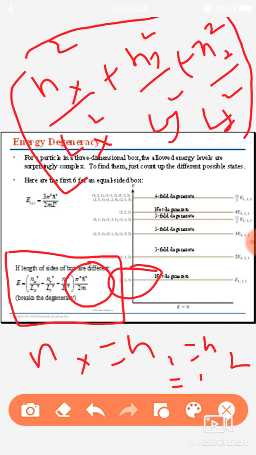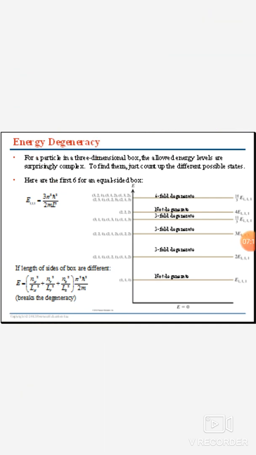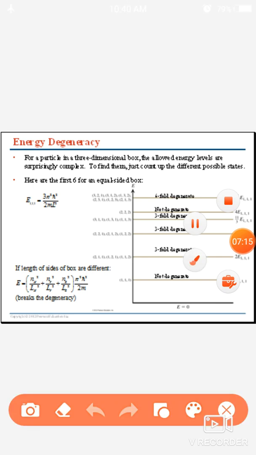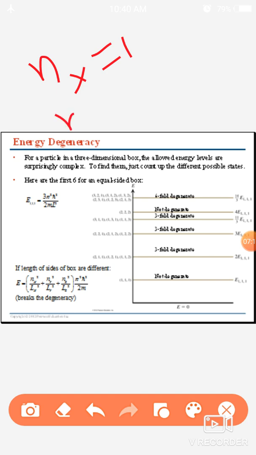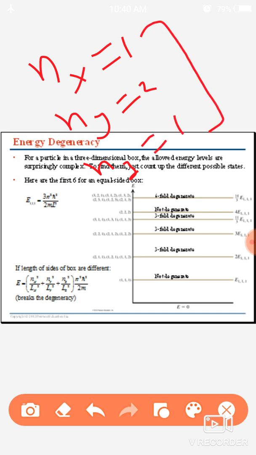But in another case, when I take nx equal to 1, ny equal to 2 and nz equal to 1, the value of this will be equal to nx equal to 2, ny equal to 1 and nz equal to 1.